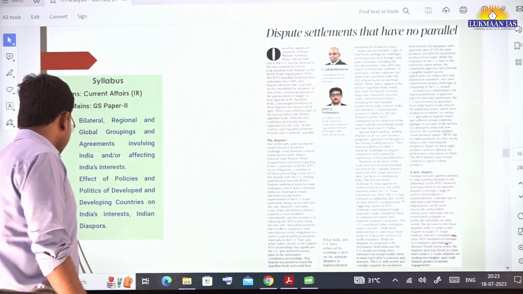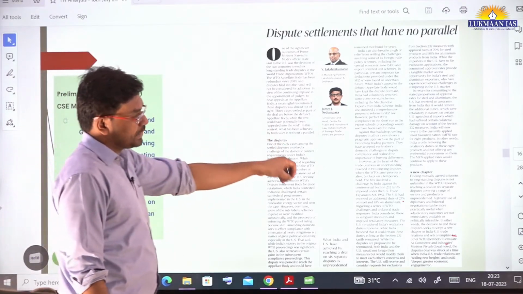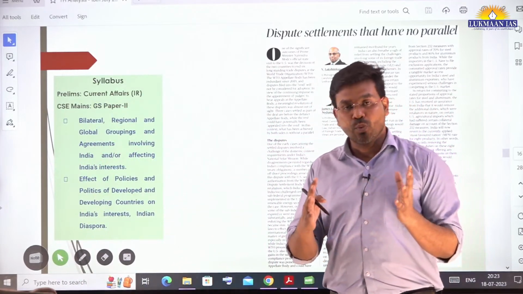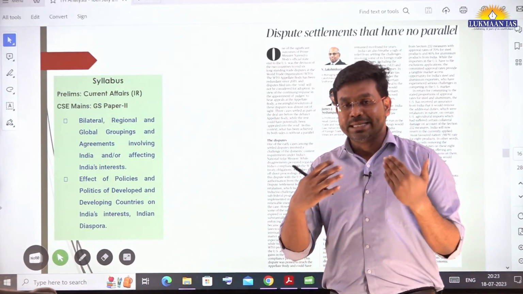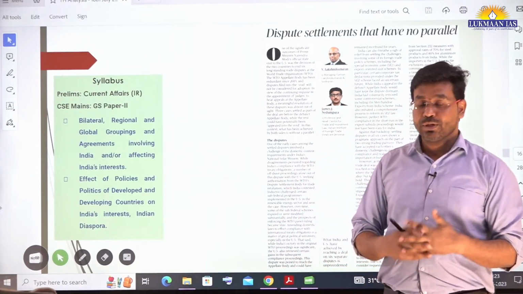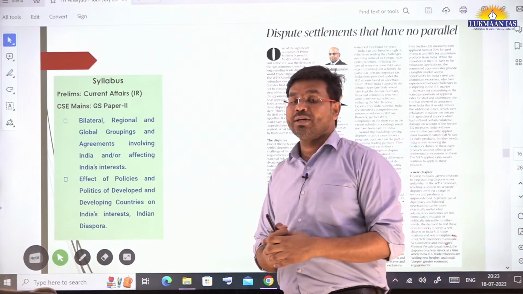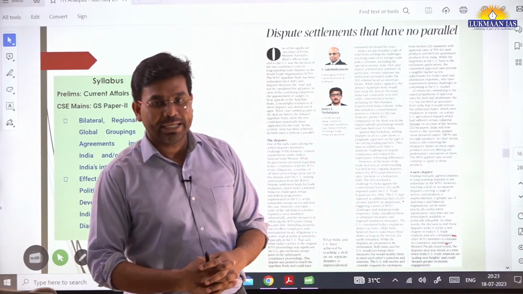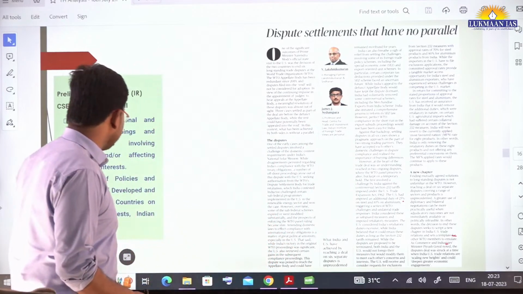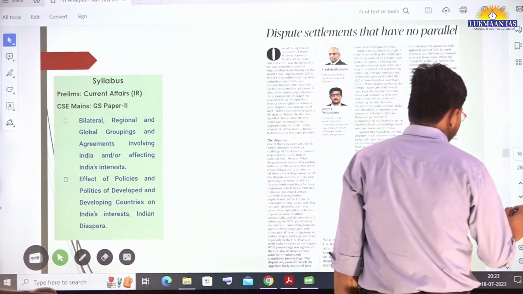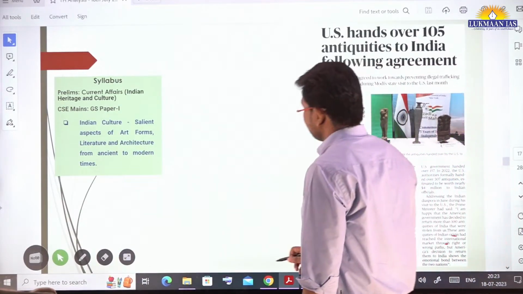It is not very important to go through these cases in detail, but you need to understand what the World Trade Organization is, what India's role is there, what the dispute settlement understanding is, what the dispute settlement body is, and what the appellate tribunal does. You should also remember the names of the cases; in your free time you can read about this. This is a very important article. With this, we will move to another topic.